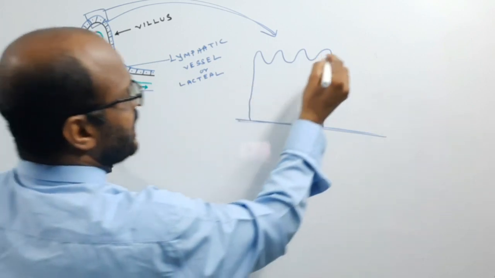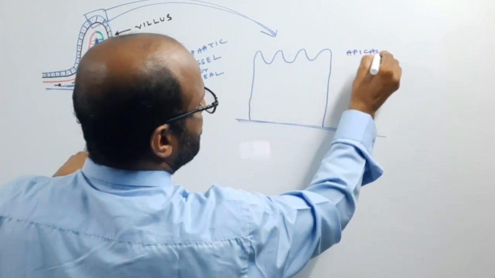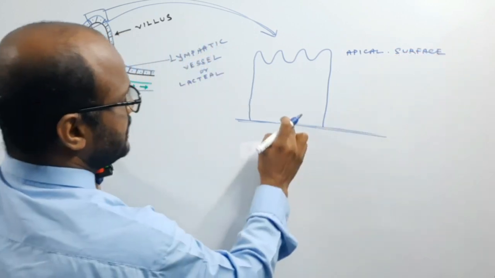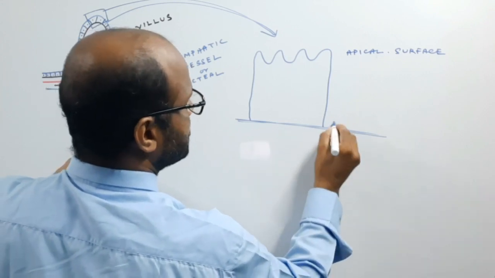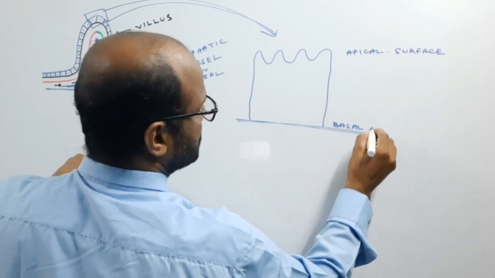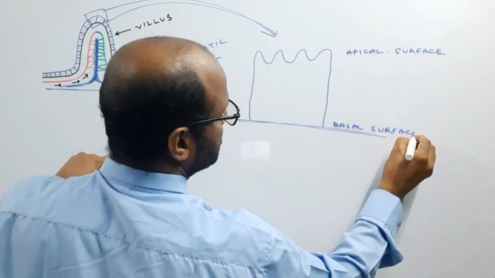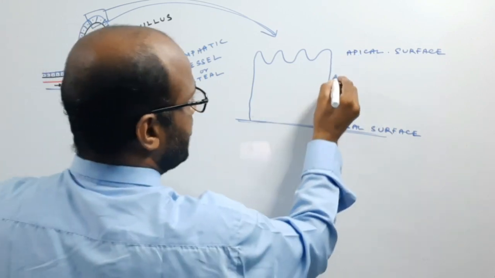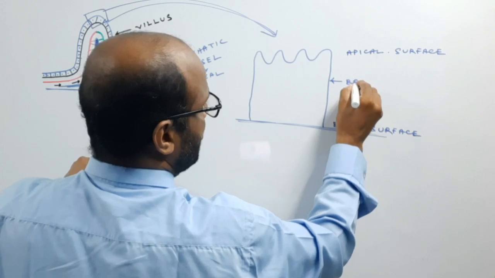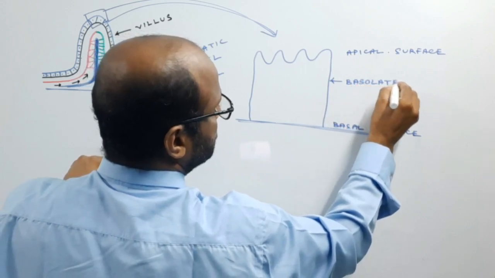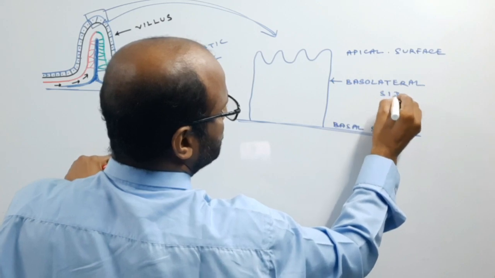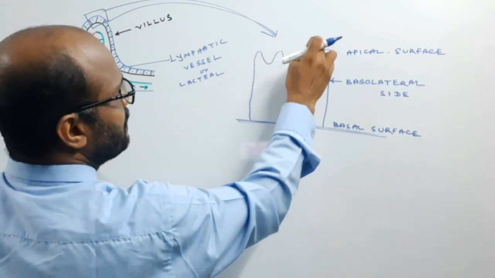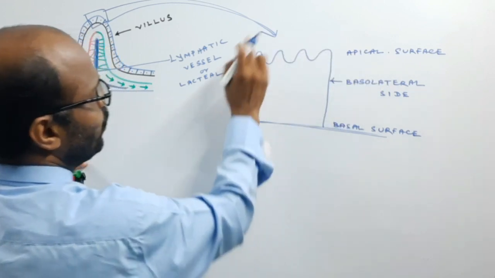Okay, and this is the apical surface, and this side, towards the basement membrane, is the basal surface, and this side is known as the basolateral side or surface.